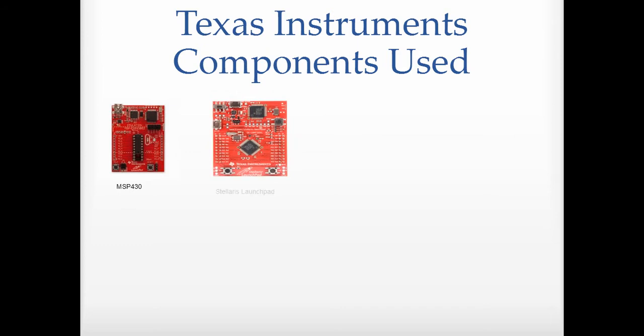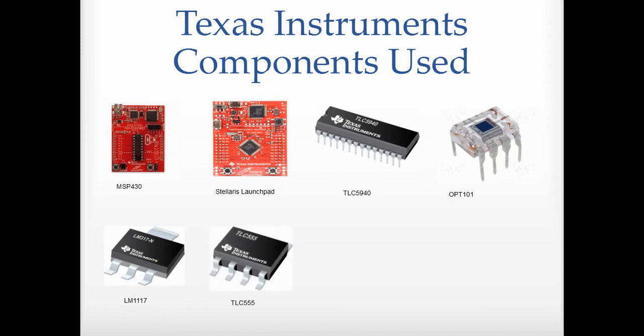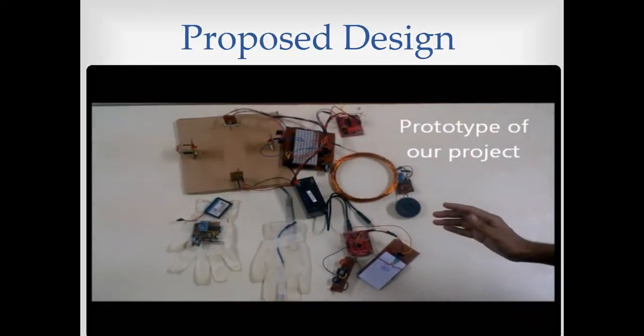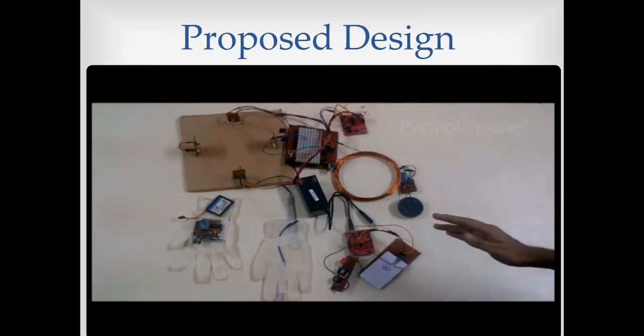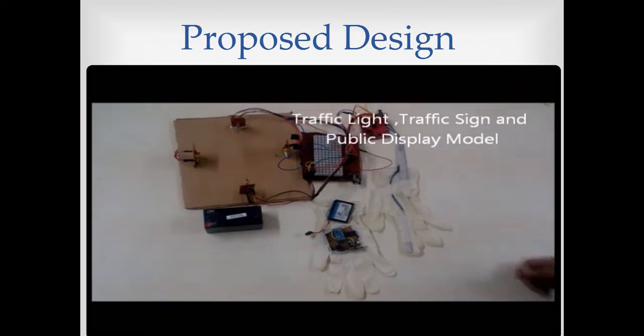Here is a comprehensive list of TI components that we used in our project: MSP430, Stellaris Launchpad, TLC5940, OPT101, LM1117 and TLC555. Here is a prototype of our project, which is mainly divided into two parts. This is our fine management system, and this is our traffic light and public display system.